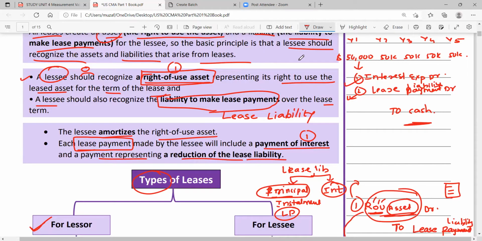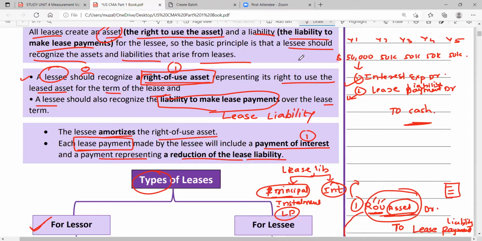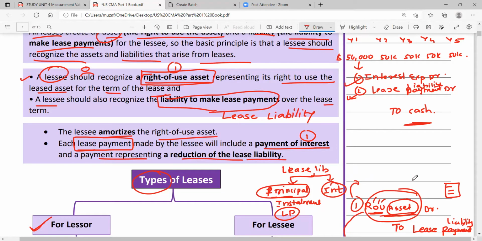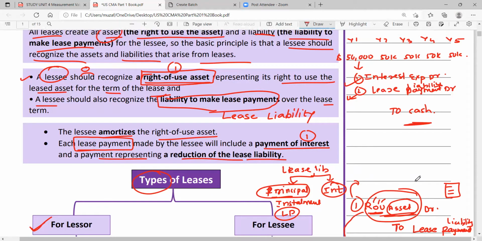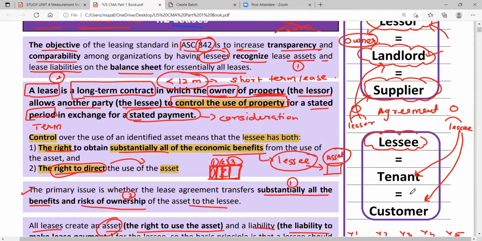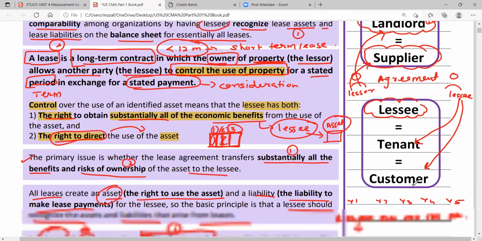See, I'm creating a background for you now. I'm going to deal with this chapter in detail. I think today I'll be taking 3 to 4 hours of class, because the chapter is big. Although in your textbook it is just 3 to 4 pages, I've prepared notes of around 13 to 14 pages. Today's target is to complete the lease chapter plus the income tax chapter.